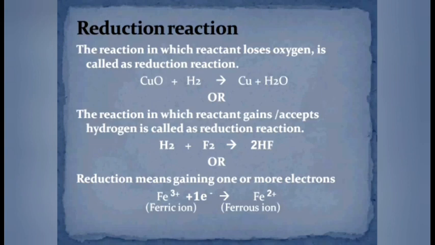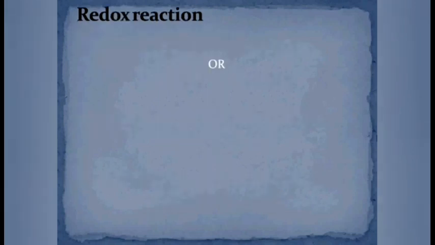On screen, the ferric ion, which has valency 3 plus, is accepting one electron, and as it accepts one electron, one positive charge decreases and the final charge on the ferrous ion will be Fe2 plus. Here, because of accepting one electron, the positive charge is decreased. So, such a reaction is also called a reduction reaction.